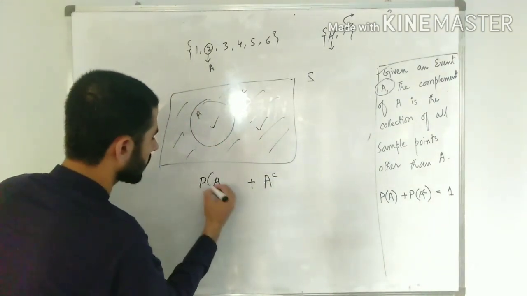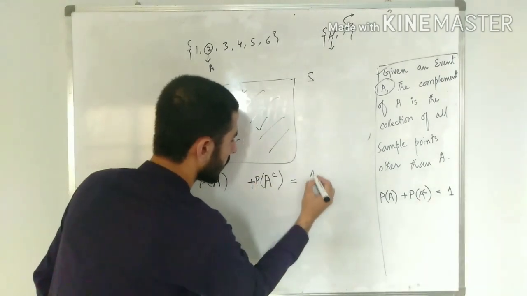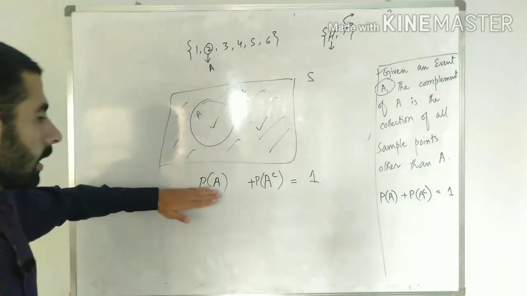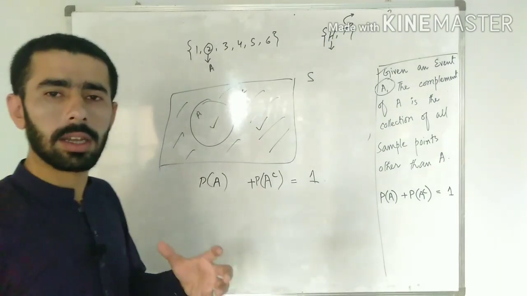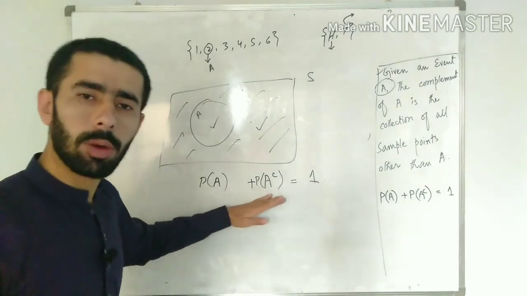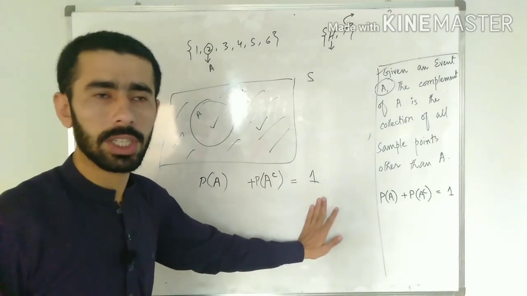What do we say by this simple line? It says that for any experiment that you are performing, either the event which you are considering occurs or its complement occurs, and for that you have 100% chances.